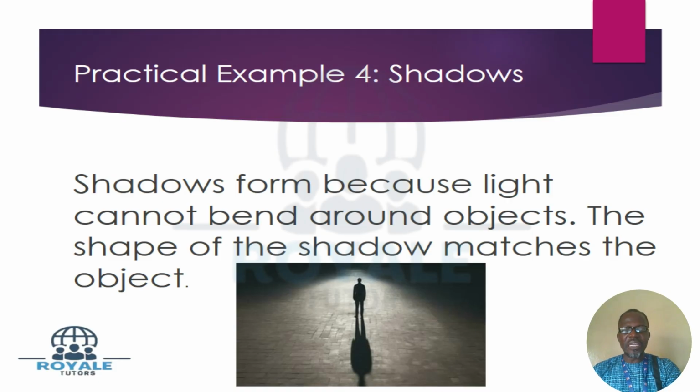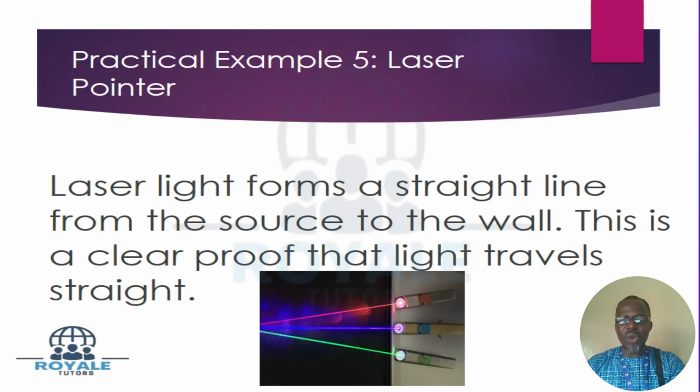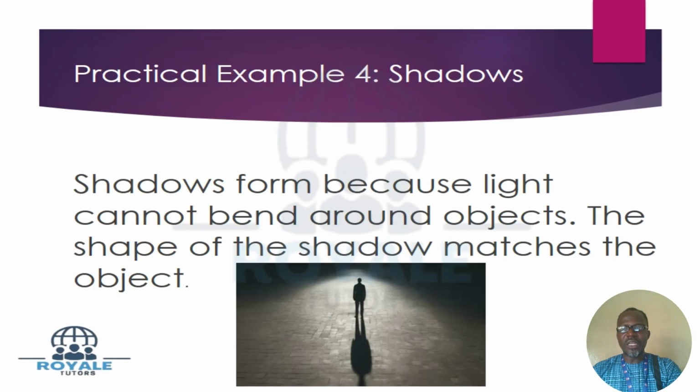Instead of the light bending across, that is why the shadow forms, because light cannot travel around the object. It cannot bend. So shadows form because light cannot bend around objects. The shape of the shadow matches the object. Let me read again so you can understand what I'm trying to say.